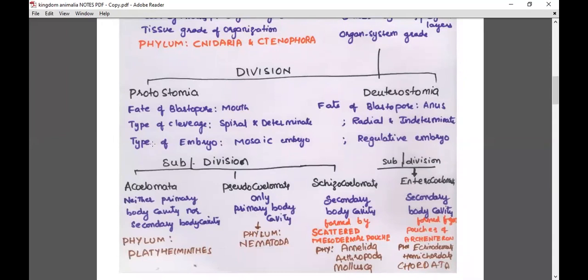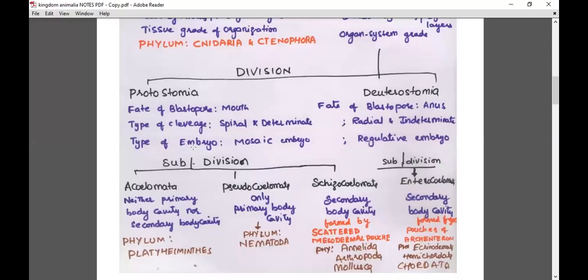Type of cleavage, type of embryo, and body cavity. So today we'll discuss these two, type of cleavage and type of embryo. Then after that, we'll go with the coelom tomorrow. Let me complete these two things, then I'll ask you whatever doubts you have, you can clarify.